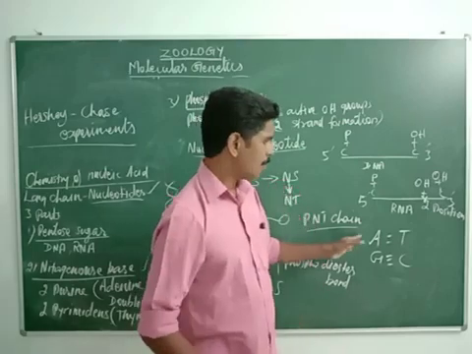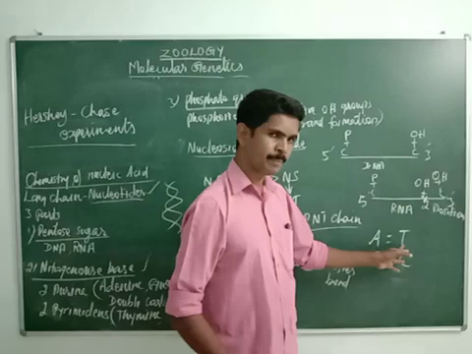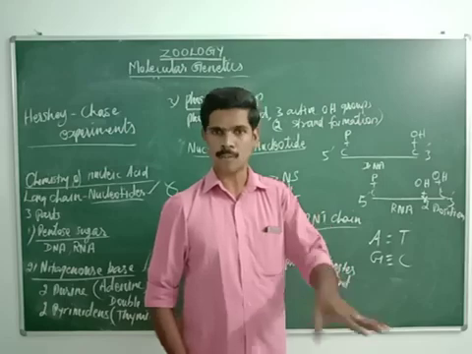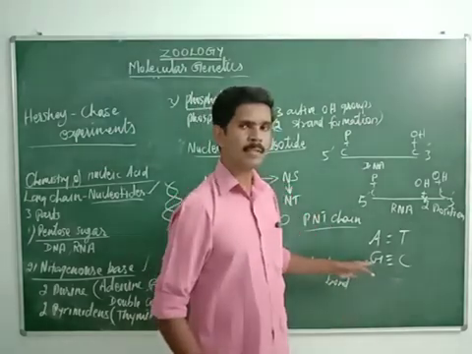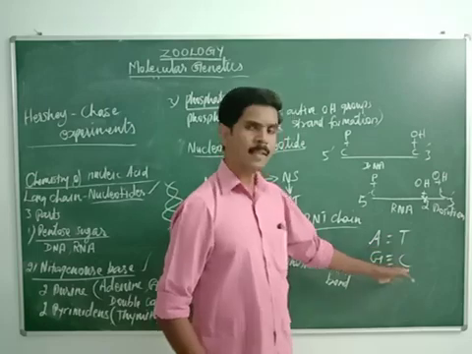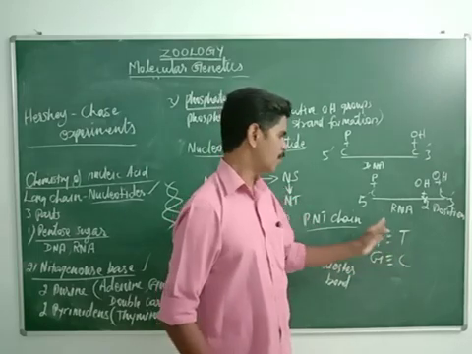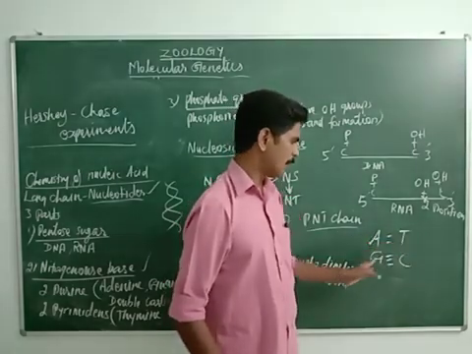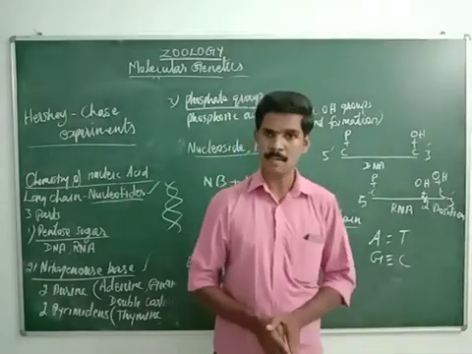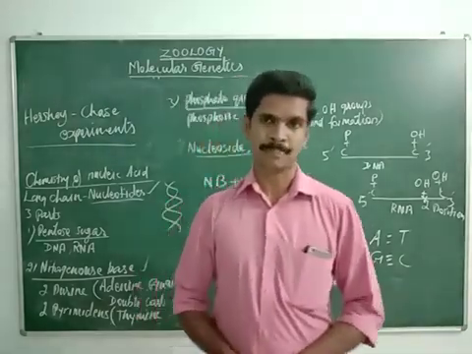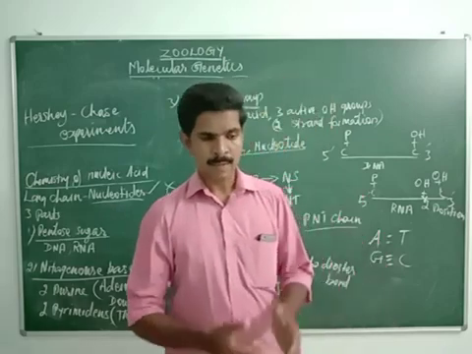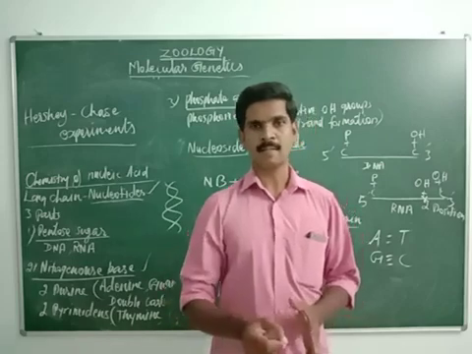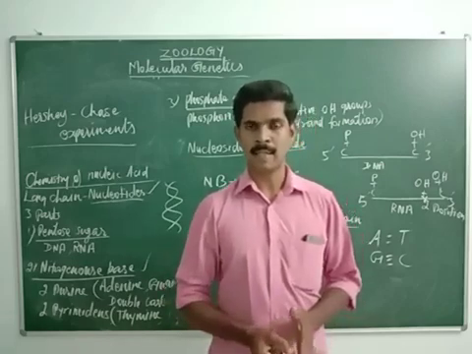Then the ratio between adenine and thymine and the ratio between guanine and cytosine is always constant and equal. If 10 guanine is there, then 10 cytosine is also there. If 20 adenine is there, 20 thymine is there. Understand?